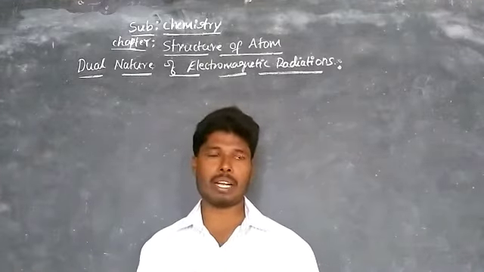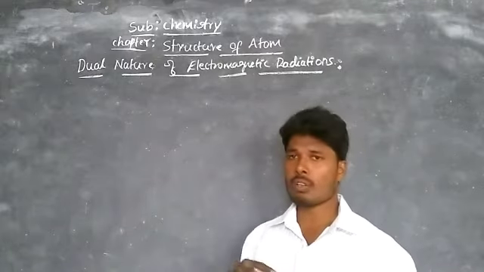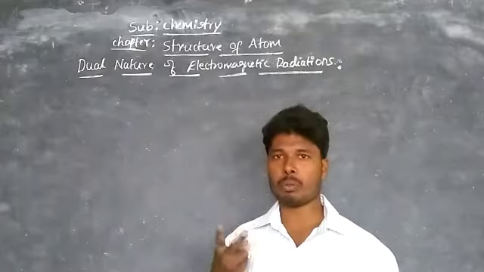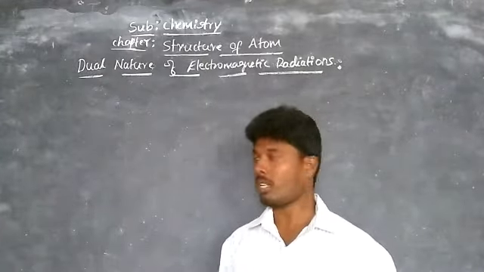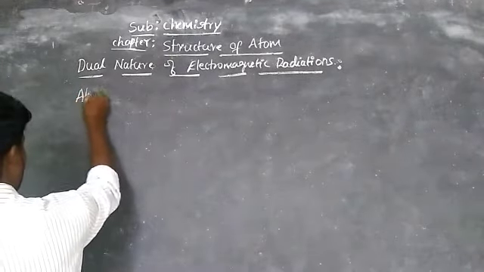That helps to understand the structure of an atom. By that concept, these electromagnetic radiations can be classified into two types of spectra based on their absorption or emission. That is called atomic spectra. The next concept is atomic spectra.